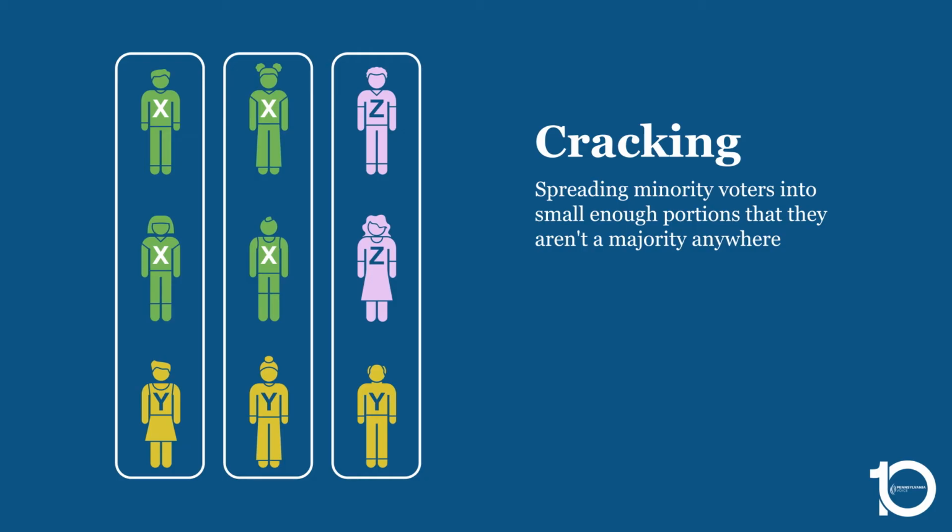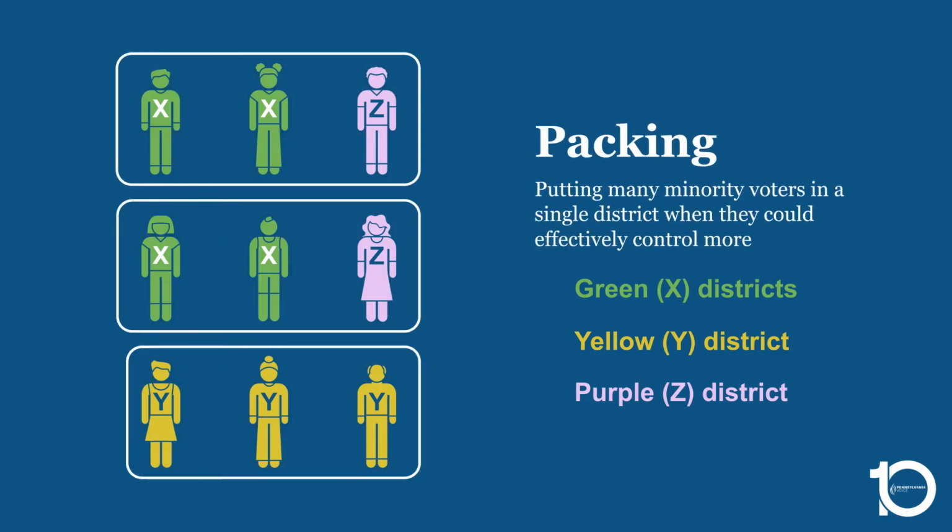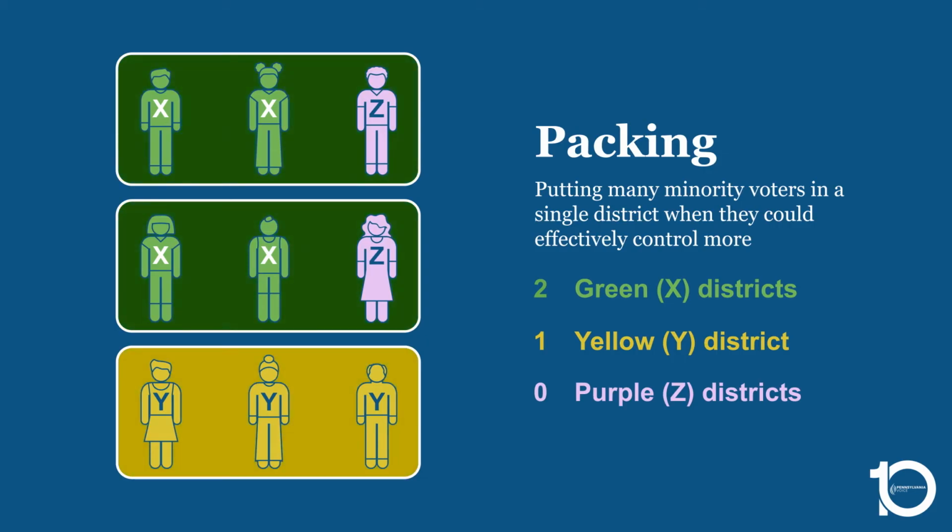Dividing up districts using cracking, or separating minority voters, in this case the people with yellow shirts, into small enough portions that they aren't a majority anywhere and can't exercise power, is a common tactic. The counter strategy we see here, packing, includes drawing segregated districts where all the minority voters are politically condensed, which mutes their influence and power.